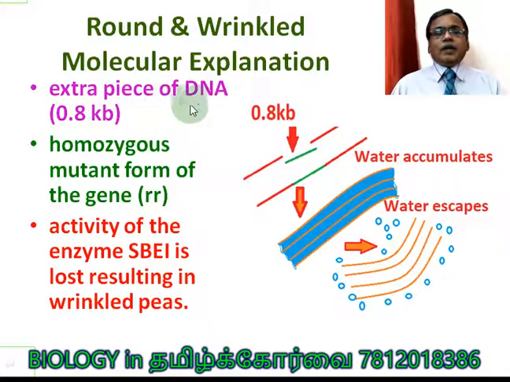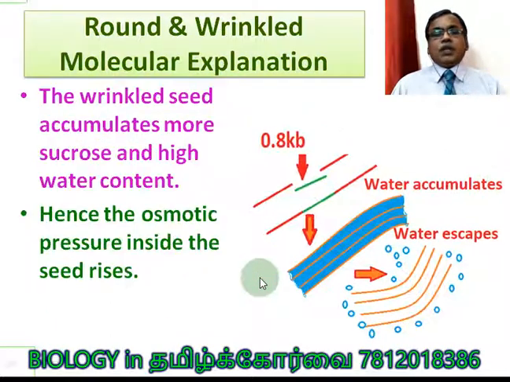Let us see. The extra piece of DNA, 0.8 kb, leads to the homozygous mutant form. In homozygous mutant form only. In heterozygous form, 50% of SBEI enzyme is able to keep the shape of the seed in a round form. Very clear? But in double recessive type, small r, active SBEI enzymes are not produced. So activity of the enzyme SBEI is lost, resulting in wrinkled peas. Here, the wrinkled seeds accumulate more sucrose and high water content.